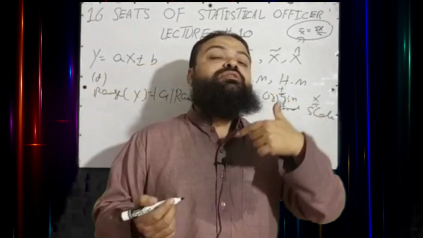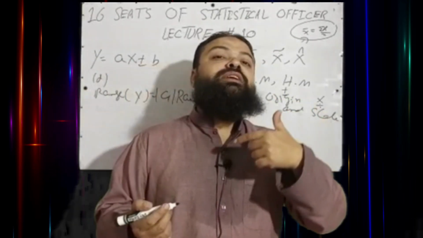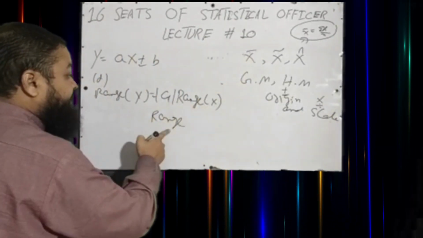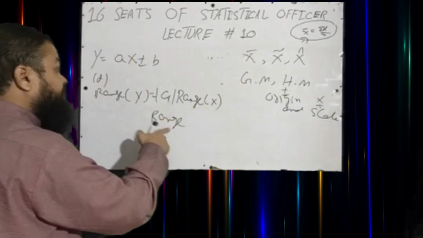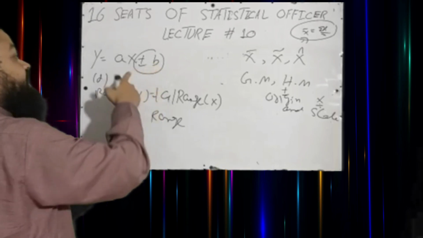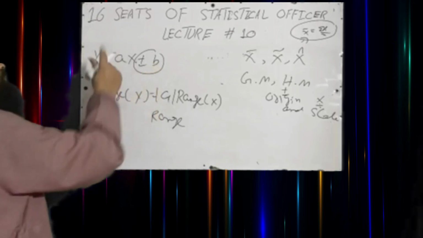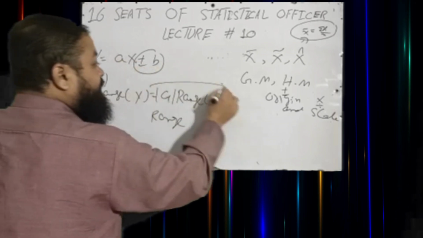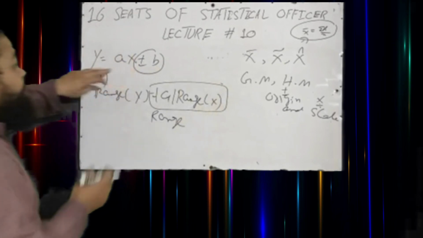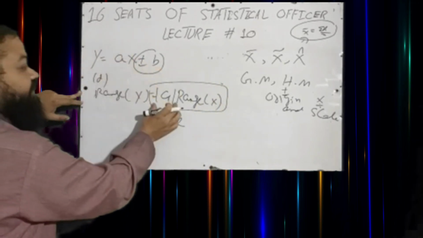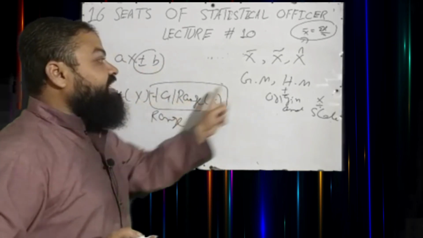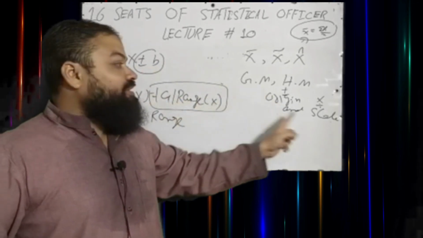But if you discuss the measures of dispersion, range, the first one, it is independent of change of origin. If you plus or minus any constant number, and if you calculate the range of the new data set, then it will not be affected. You didn't get the plus b. The range of ax plus minus b is modulus of a, range of x, plus minus b will not be there. It means it is independent of change of origin but not scale.